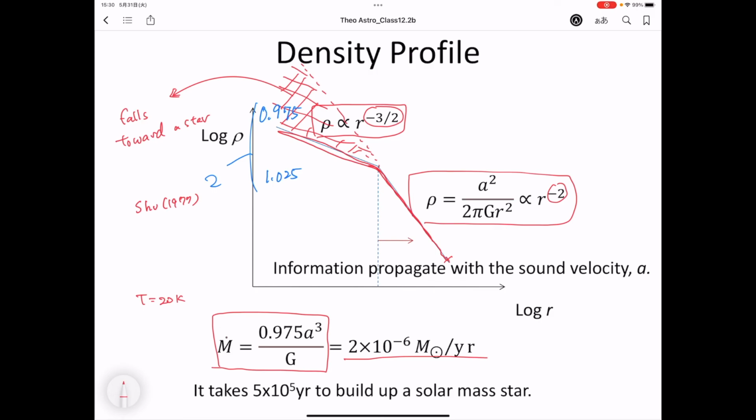to build up a one solar mass star. I explained the density profile of an isothermal equilibrium of a self-gravitating sphere. Once the central region becomes denser, gravity becomes stronger at the central regions and the material starts falling to the center. The density of the central region is approximated by the power law of r to the minus 3 over 2. And the outer region keeps the same power law of the isothermal equilibrium, rho proportional to r to the minus 2. Okay, this is the first section on the formation of protostars.